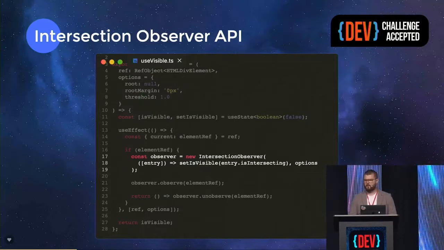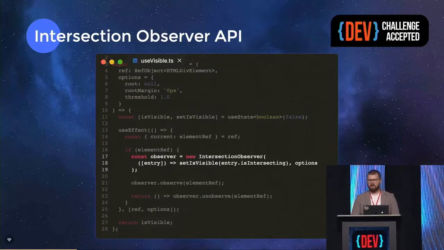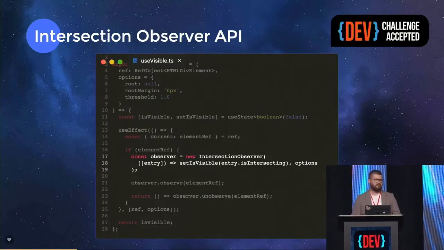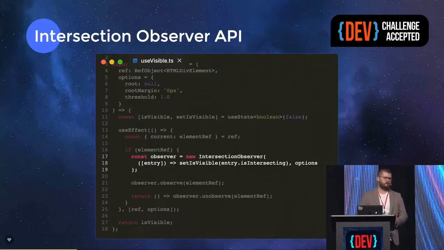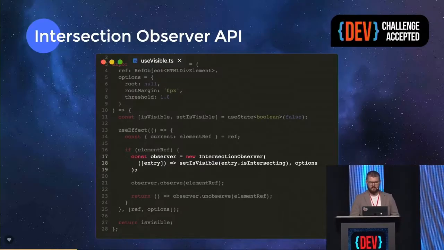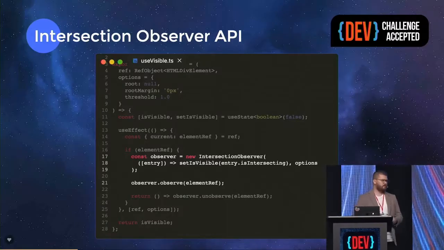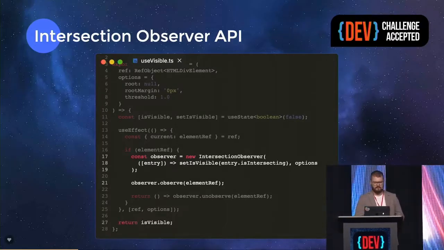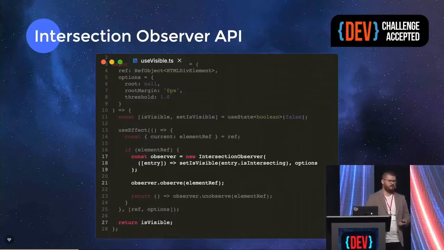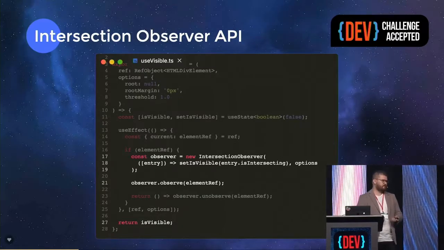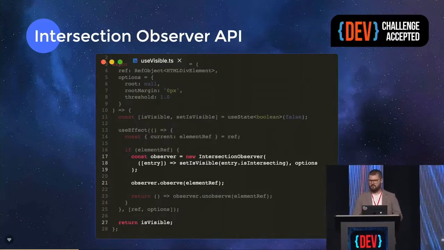In the callback, we get an entry object, which has an isIntersecting property on it. And basically that property contains information if the element is visible or not. We pass the configuration options. And what's left to be done is just to observe that element and return that state. And we would get true or false from that hook if the element is visible or not, right?